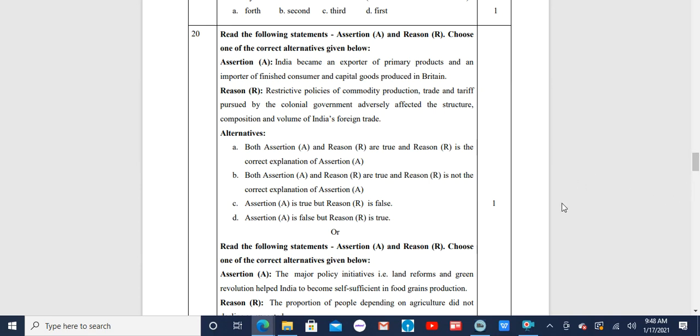Reason for this has been given as follows. The proportion of people depending upon agriculture did not decline as expected. The alternatives are as follows.